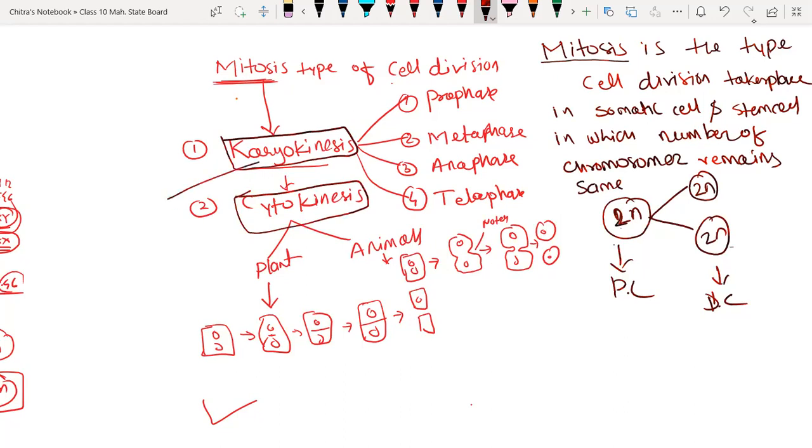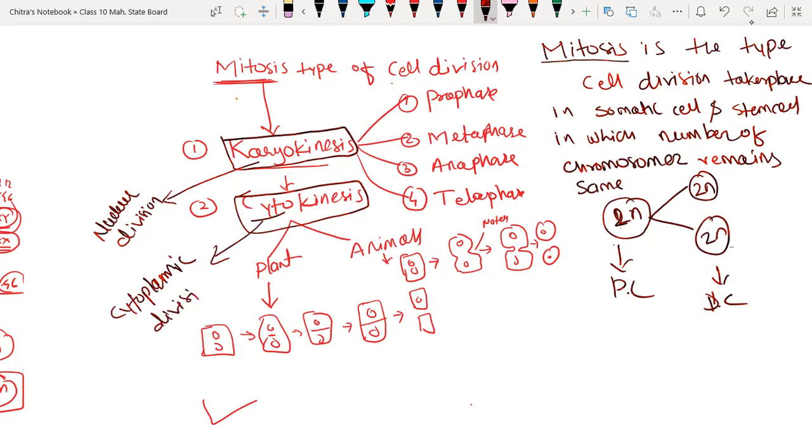Karyokinesis: karyon means nucleus, and kinesis means division. It is not formation of the nucleus; kinesis means the division. So nuclear division takes place in karyokinesis. In cytokinesis, the whole cell divides. The second step, cytokinesis, is the cytoplasmic division. Cyto means cytoplasm, so it is cytoplasmic division.